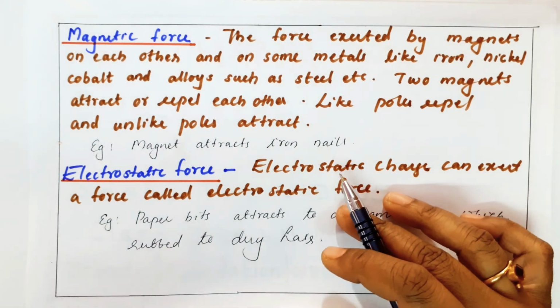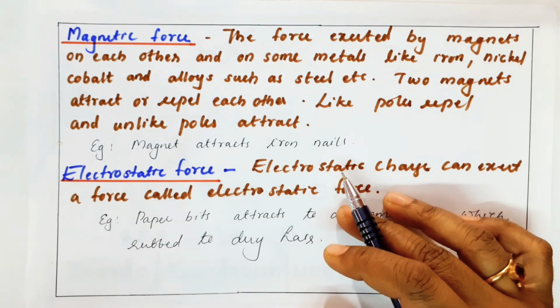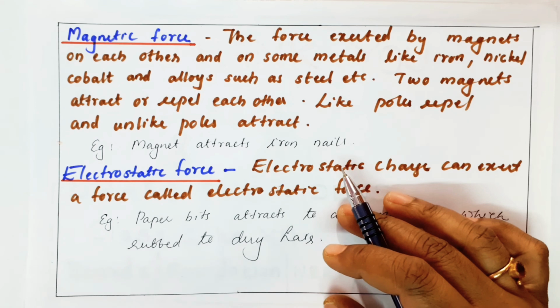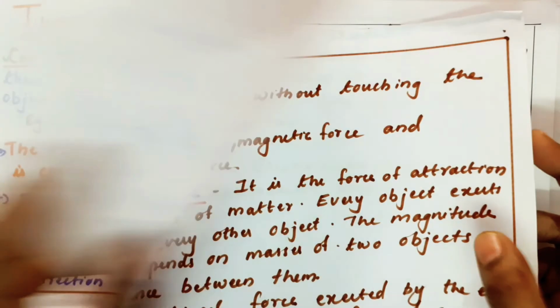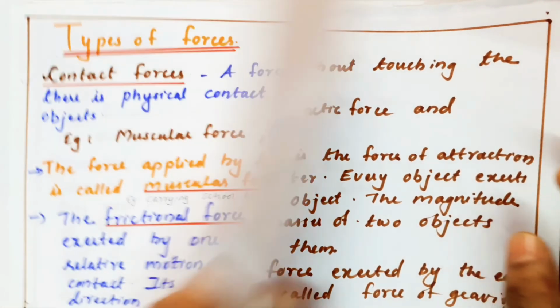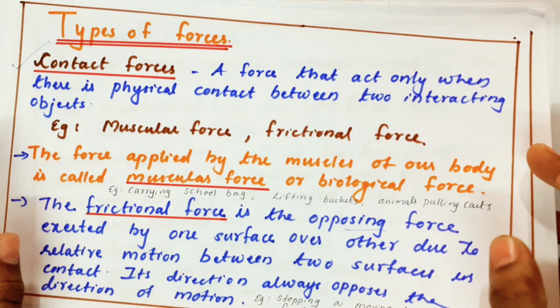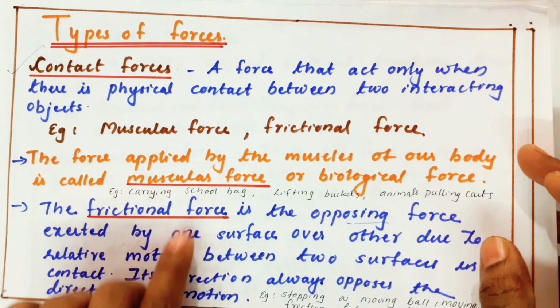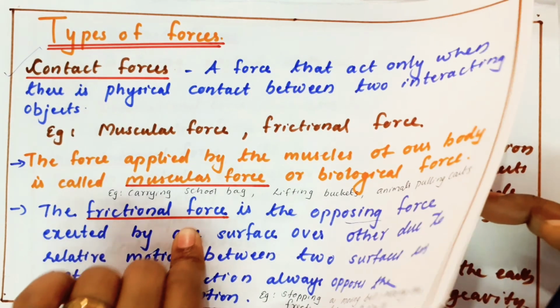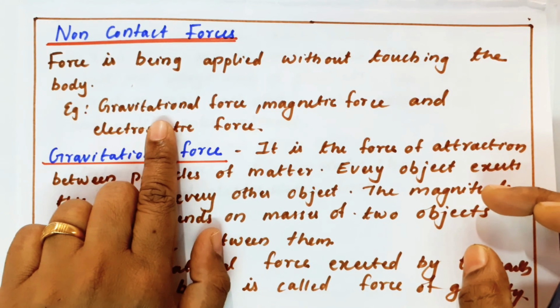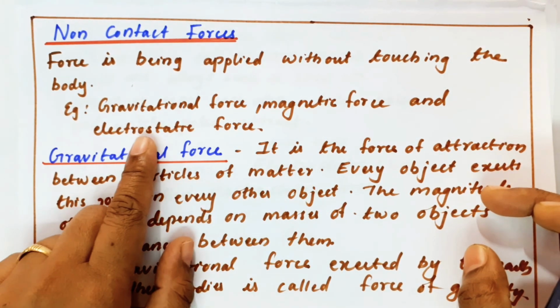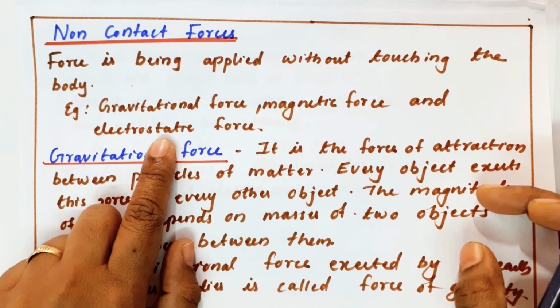So I need to revise it. We were discussing different types of force. Under different types of forces, we have contact forces and non-contact forces. Under contact forces, we have two forces: muscular force and frictional force. Under non-contact force, we have three forces: gravitational force, magnetic force, and electrostatic force.